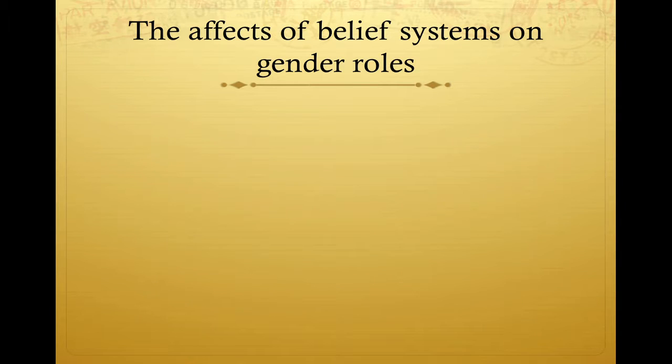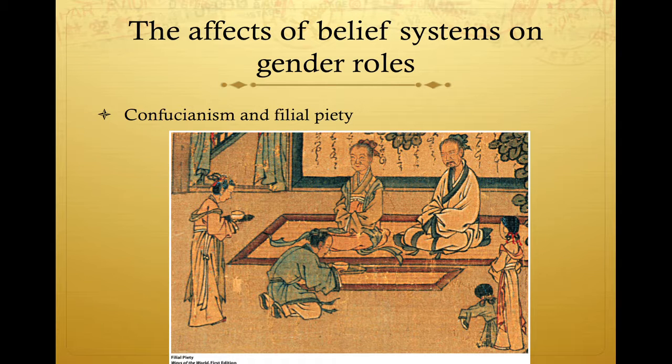The next concept is the effects of belief systems on gender roles. First, Confucianism and filial piety. These new belief systems often extended patriarchy, as in Confucianism. The three obediences are an example of the ways in which the Confucian emphasis on respecting your elders cemented the authority of men in Chinese society.